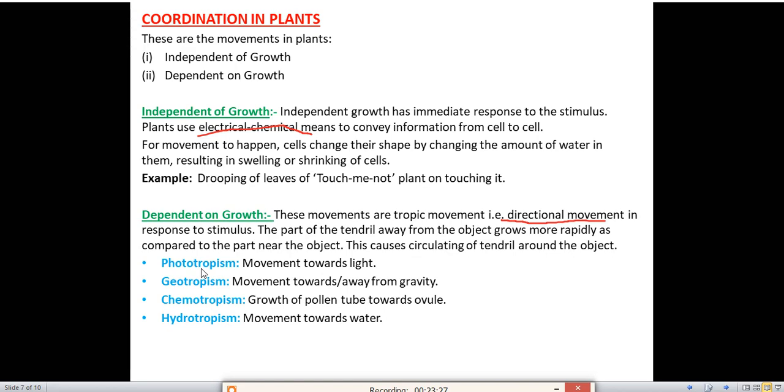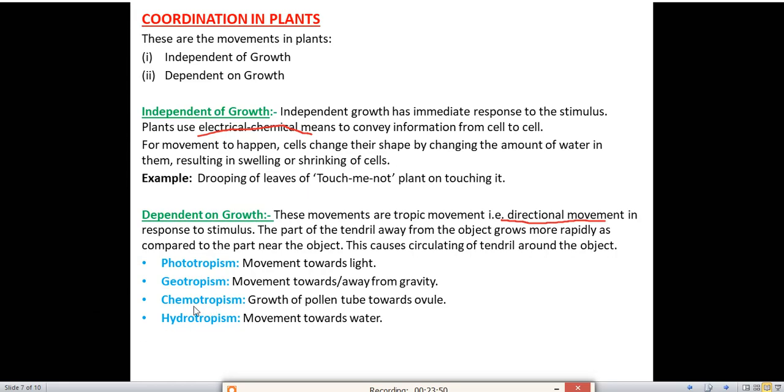Now we'll see the different types of stimulus. Phototropism, movement towards light. Photo means light, so in phototropism the object will move towards the light. Geotropism, movement towards or away from gravity. Geo means the ground, gravity. Some of the plants will show their movement towards or away from gravity.